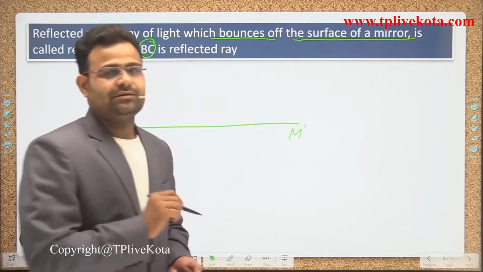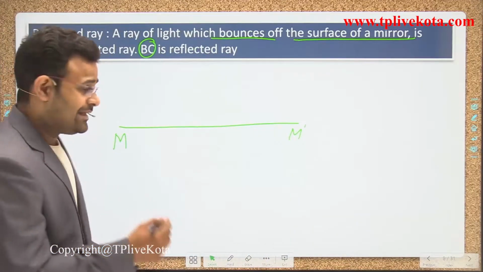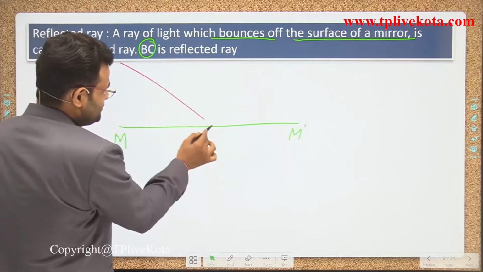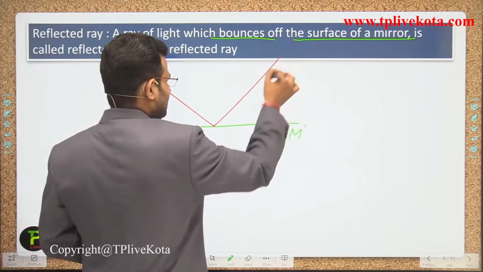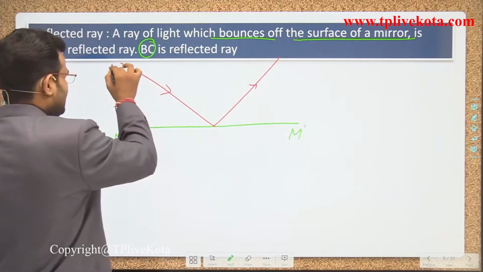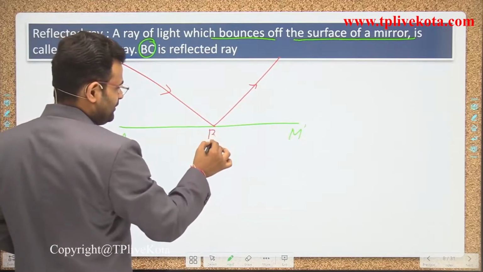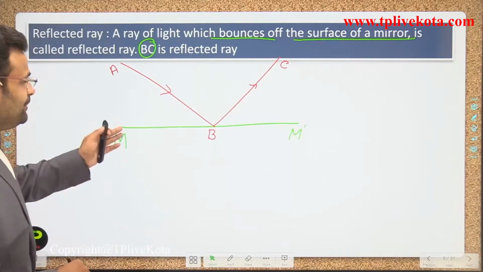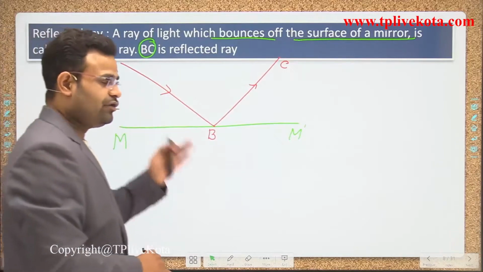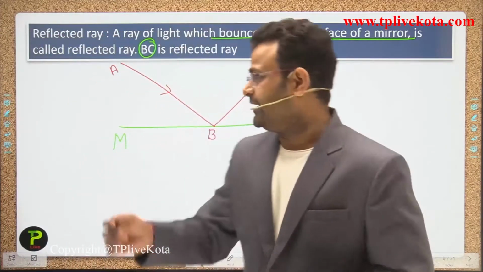So please make this on your copies again and again, at least one or two times, the ray bouncing back in that diagram. The names are A and point B, and that is C. At that point, guys, BC is the line and ray of light which is called the reflected ray.